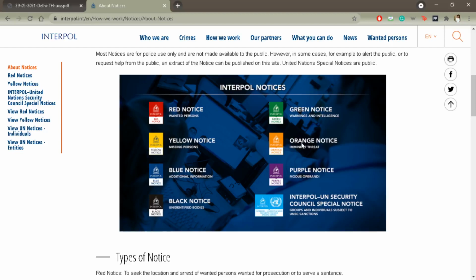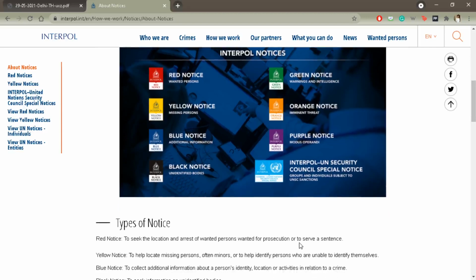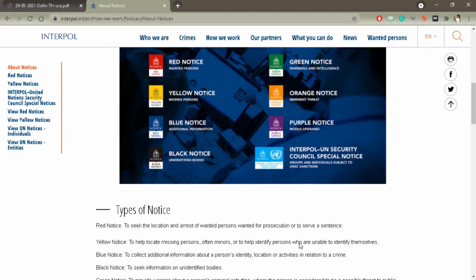Then the orange notice is for an imminent threat. Blue notice is for additional information about someone. Purple notice is for modus operandi, about an organization and how they work. And black notice is for unidentified bodies. It is open to everyone who is a member of Interpol to find out who this person is. And lastly, the Interpol-UN Security Council notice for groups and individuals subject to UNSC sanctions.